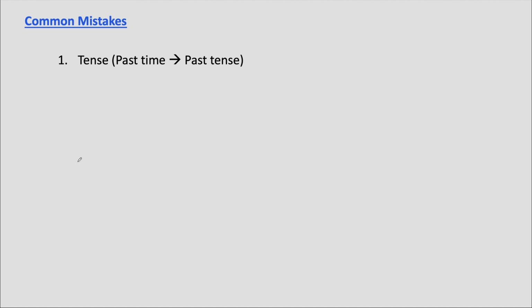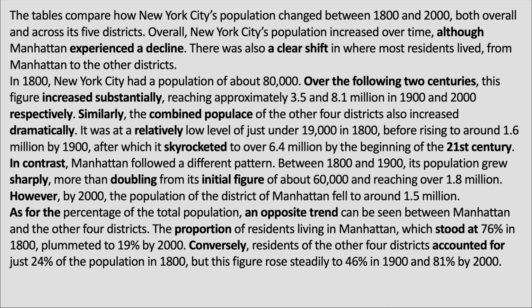Let's quickly look at a few common mistakes. Very often, marks are lost not because of ideas but because of small things we don't notice while writing. First, notice the tense. All the years in the question are in the past, so all our verbs should also be in the past. For example, increased, was, skyrocketed, stood at, etc.